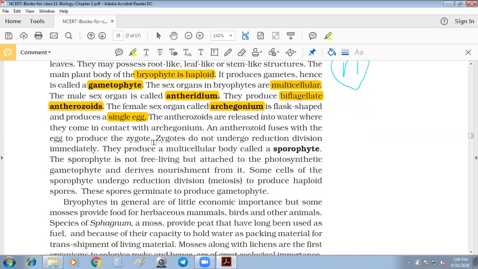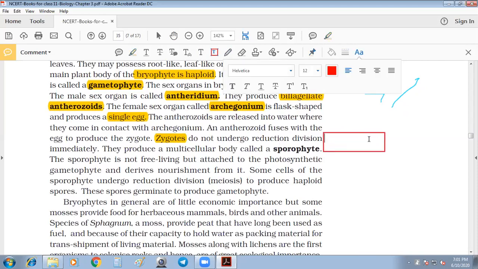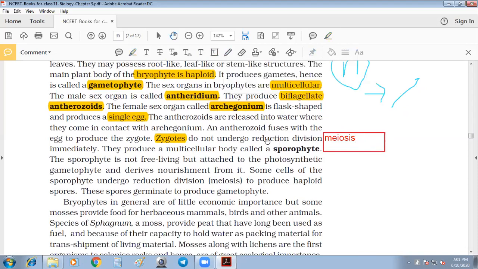The male and female gametes form a zygote, and it does not undergo reductional division. I already told that, right? Zygotic meiosis is absent. Reductional division means meiosis. I will write it here: meiosis. Then, in the second paragraph, it does not undergo reduction division. Reduction division means meiosis.